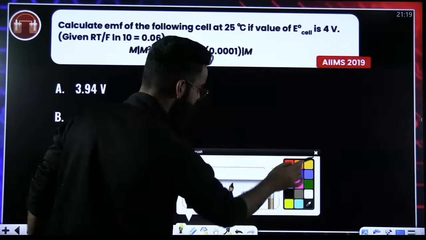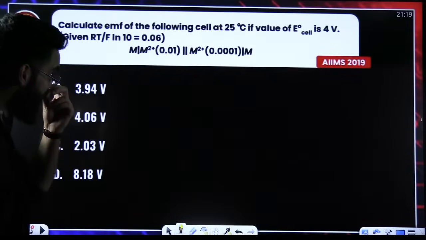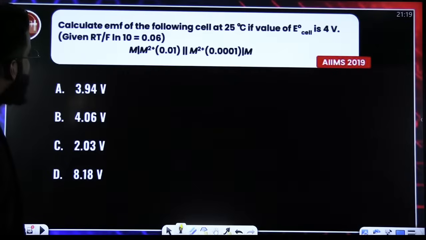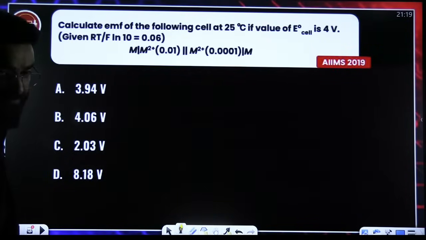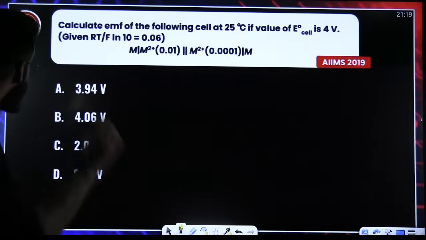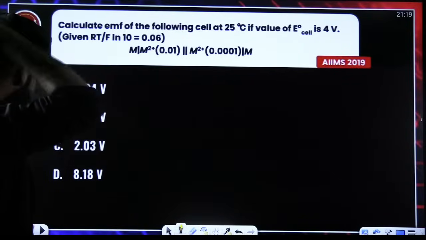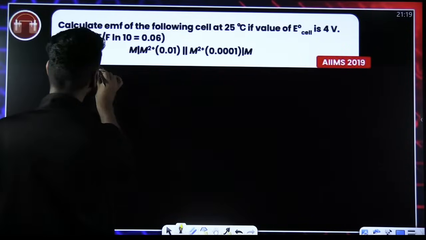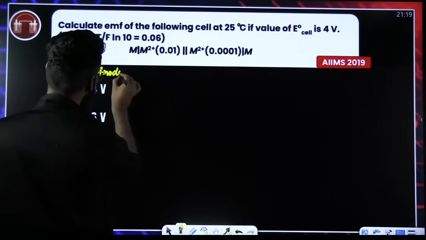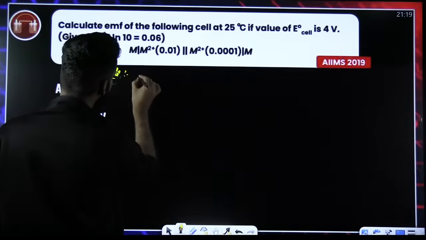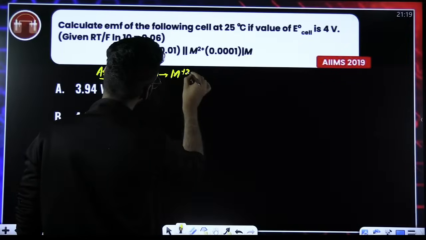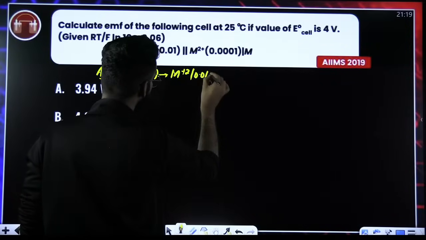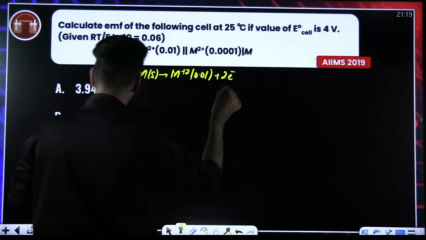If you look at this question, it has been asked in AIIMS 2019. Calculate the EMF of the cell if E naught value is given. All right. So first thing, people, first of all, I'll be writing the reaction taking place at anode. And you can see over here, M gives M2+. M solid gives M2+ aqueous, whose concentration is 0.01 molar, plus 2 electrons. This is the reaction at anode.